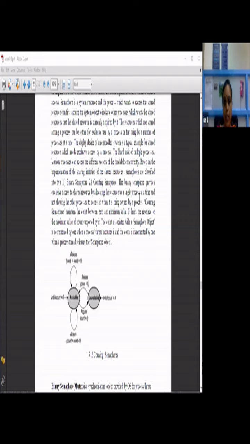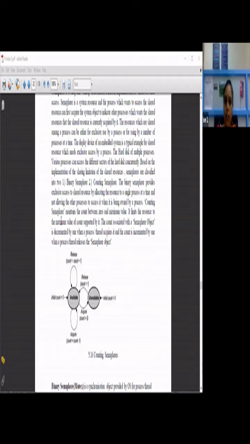The binary semaphore provides exclusive access to the shared resource by allocating it to a single process at a time. The shared resource is allocated to a single process at a particular time, and the other processes are not allowed to access it while it is owned by another process. During that time, no other process will be able to access that particular resource.